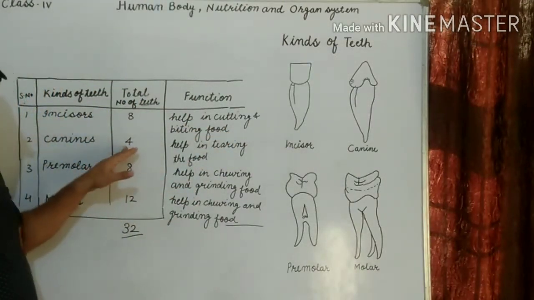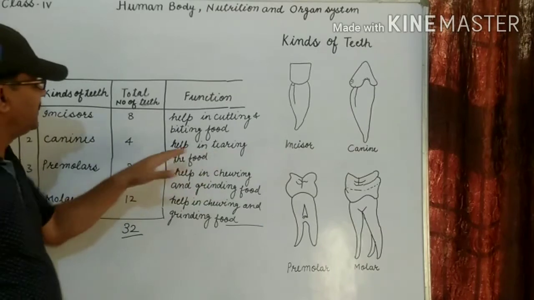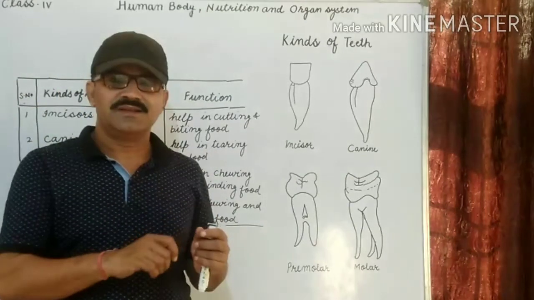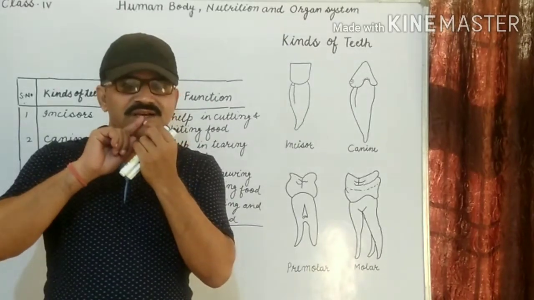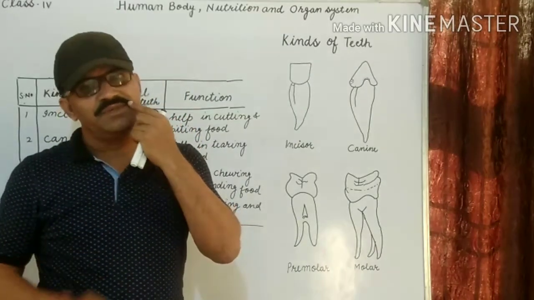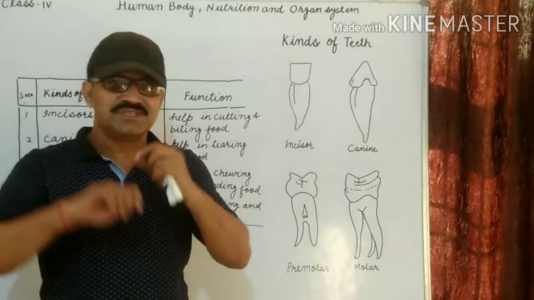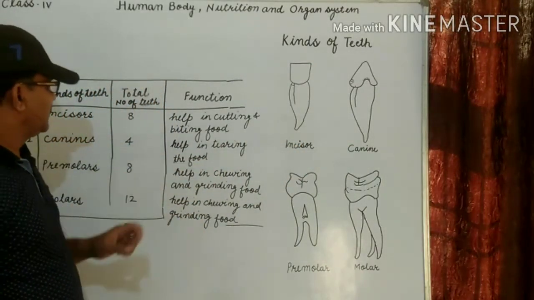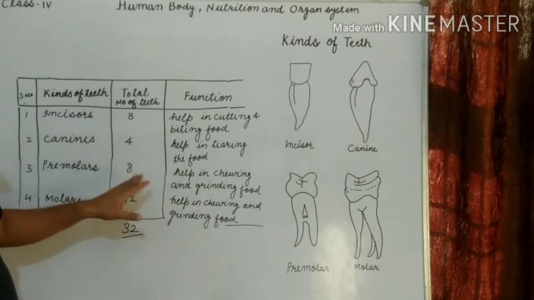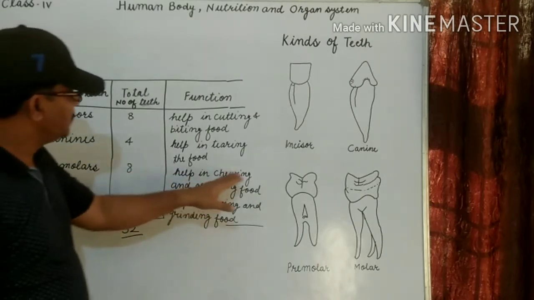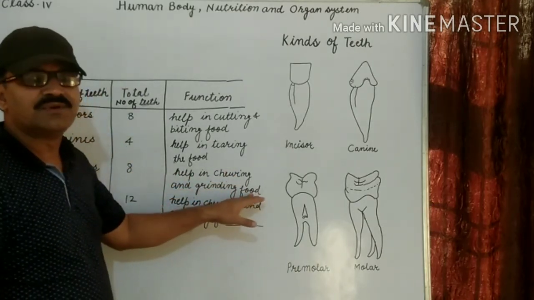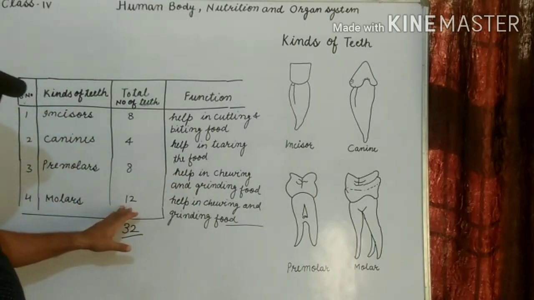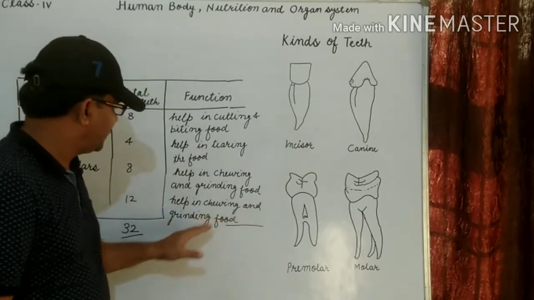Canines, 4 in number, help in tearing the food. When you eat sugar cane, you tear it with the help of the canines. So they help in tearing the food. Premolars, number is 8, help in chewing and grinding the food. Okay. Molars, they are 12 in number, help in chewing and grinding the food.